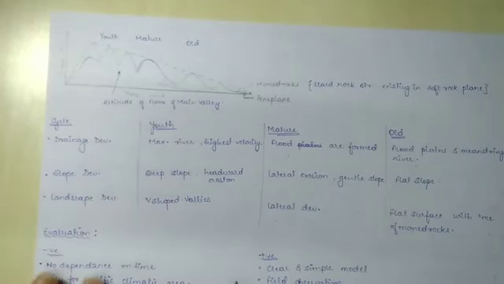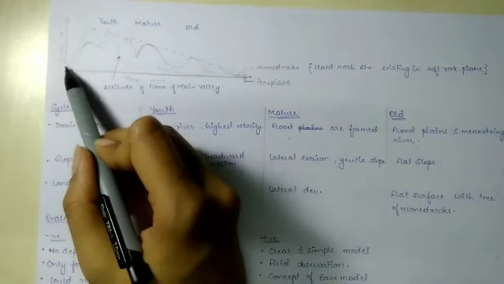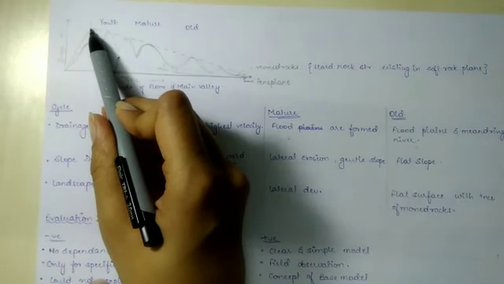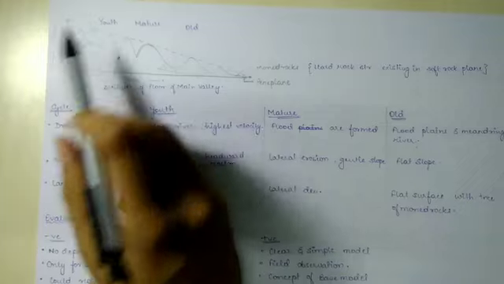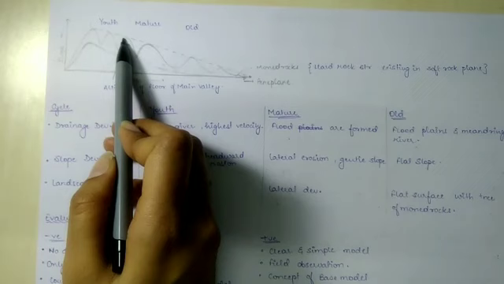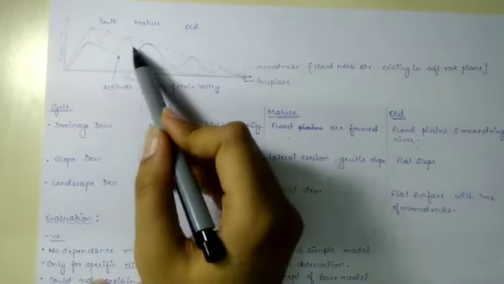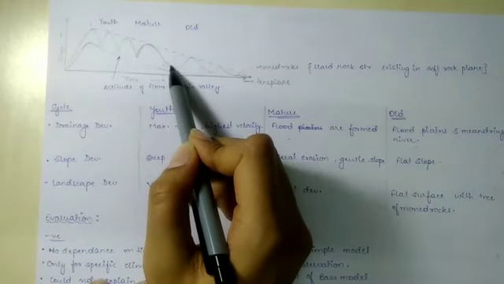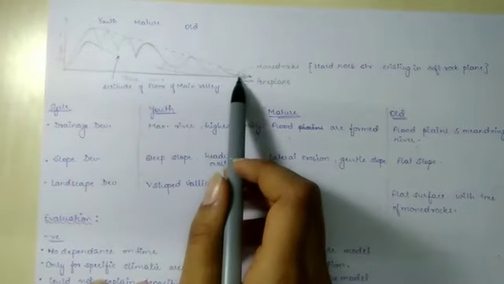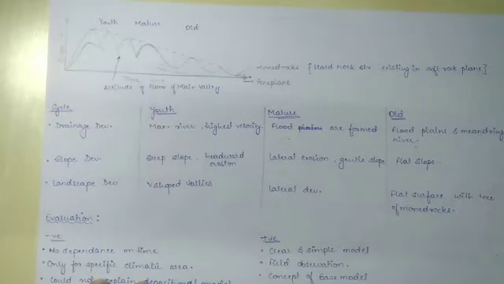So this is the cycle of Davis. Here this mass has fully uplifted, and now the denudation process will start according to Davis. Now what will happen? This is the youth stage. And then when the denudation or erosion is more, it will come in mature stage, and then old stage. This is also in river morphology, we can say in fluvial geomorphology.